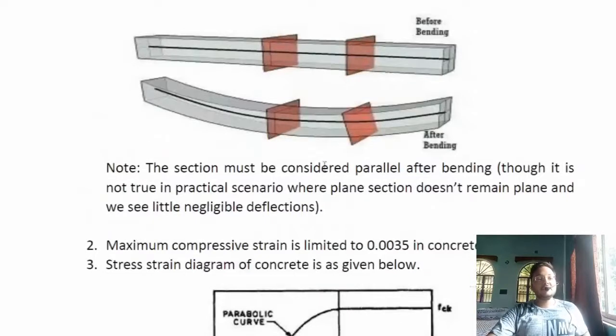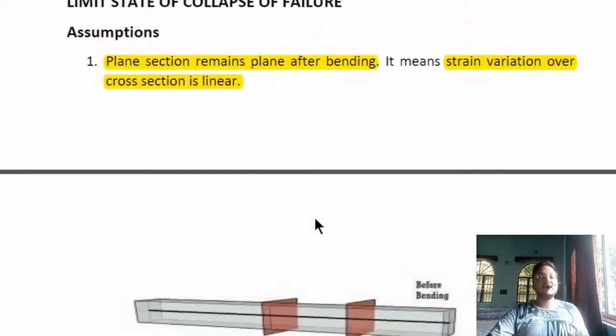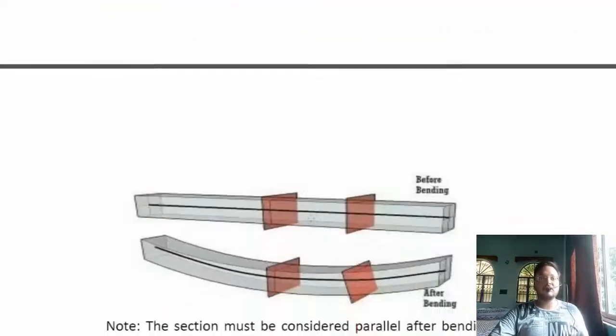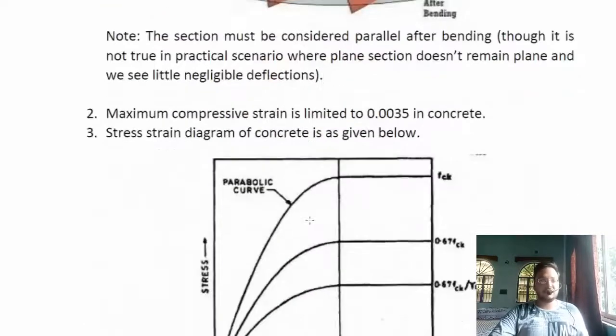Note that the section must be considered parallel after bending, though it is not true in a practical scenario, where the plane section doesn't remain plane and we see a little negligible deflection. So this assumption is made for easy designing and easy calculation, but in real life it doesn't happen, so somehow we get some variations.